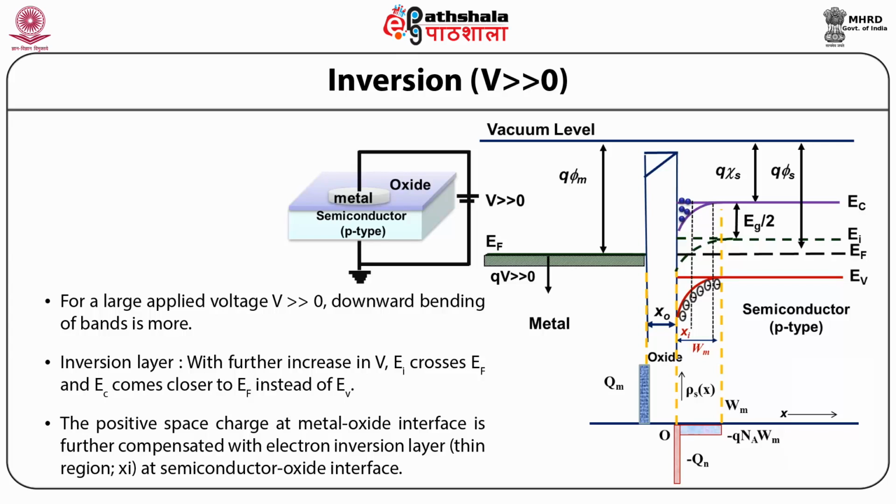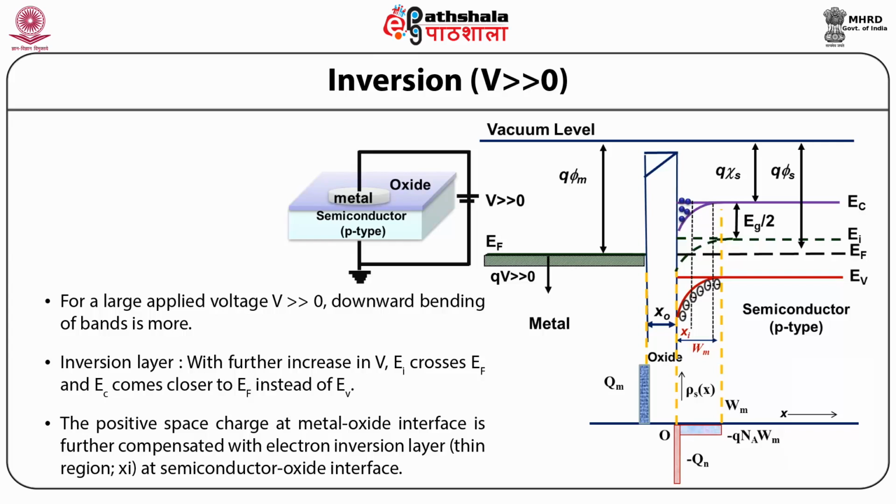Now, as we know, the electron concentration in p-type material is given by Np equal to Ni multiplied by exponential to the power Ef minus Ei by kT. Since Ei minus Ef is greater than 0 in the case of inversion, that is when Ei crosses Ef at large V, it implies Np at the surface is greater than Ni and Pp at the surface is less than Ni.